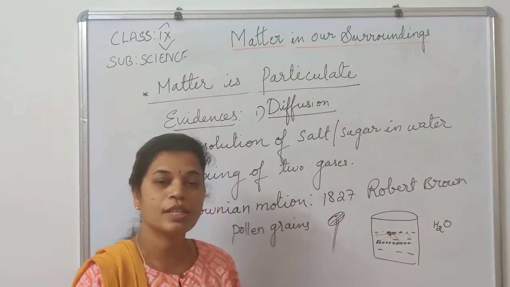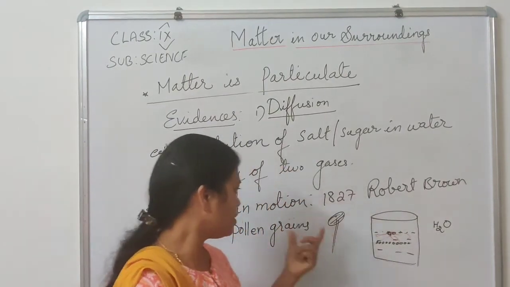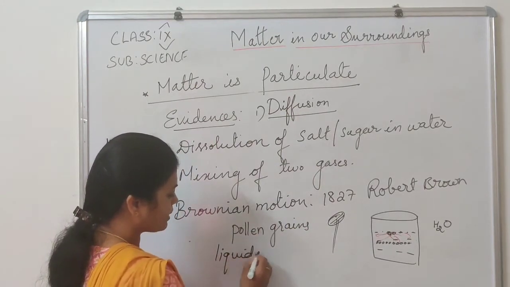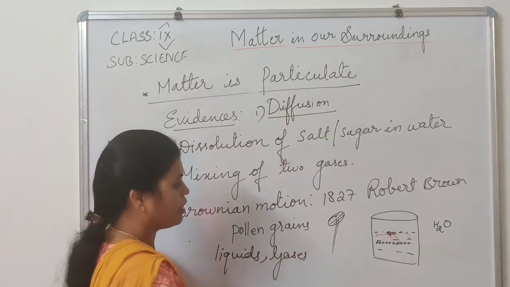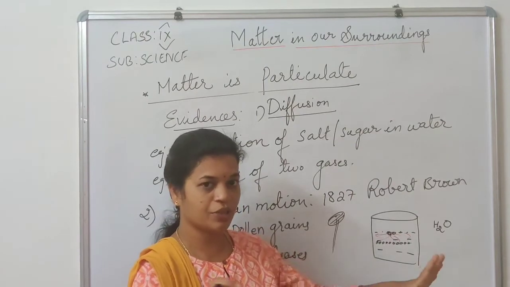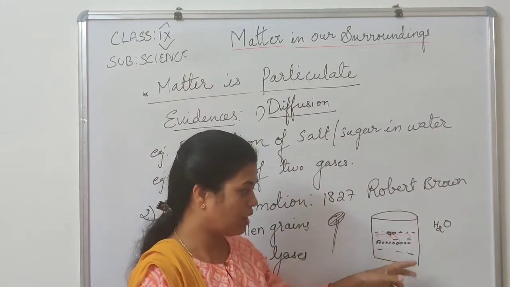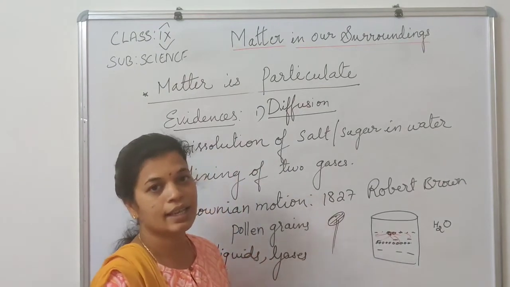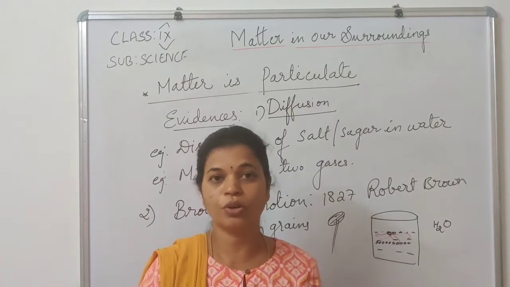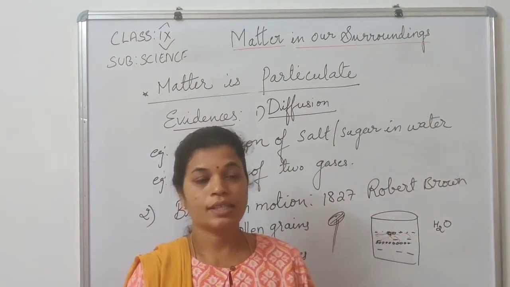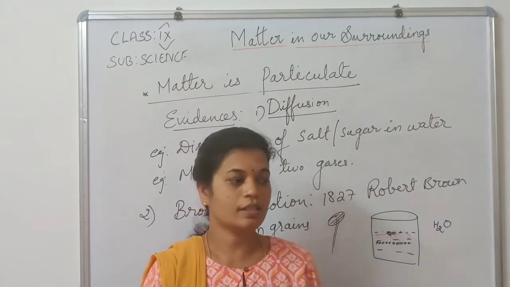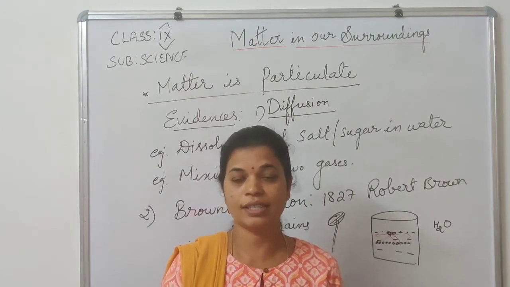This Brownian motion is also observed in gases. So, Brownian motion is more commonly observed in liquids and gases. Like here, the motion of pollen grains, or if you take even chalk dust placed into water, it spreads very quickly. So a solid in water, a liquid, or else even you can take it in gases. For example, when a strong beam of light enters a room through a window or door, you can see dust particles scattered in the ray. Or else in a dark room, when you switch on the torchlight, you can see the dust particles.